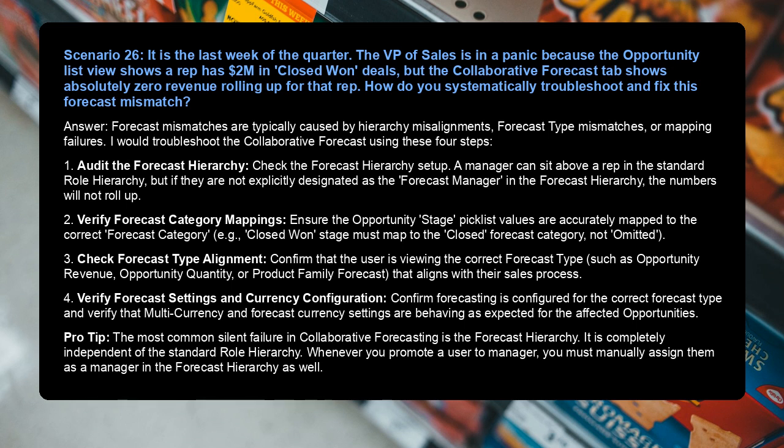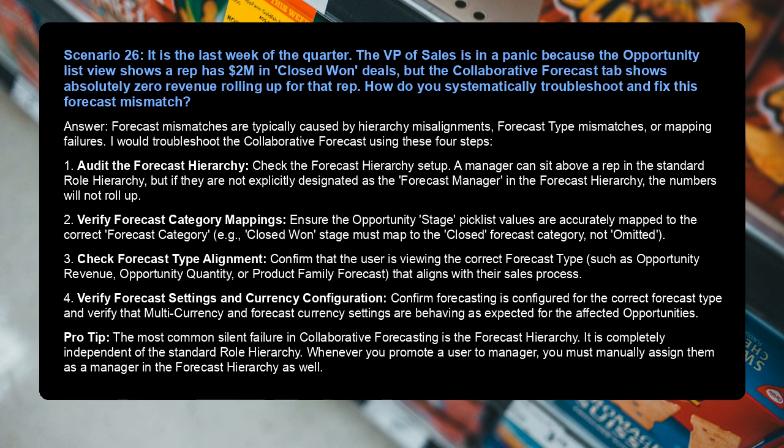Answer: forecast mismatches are typically caused by hierarchy misalignments, forecast type mismatches, or mapping failures. I would troubleshoot the collaborative forecast using these 4 steps. 1. Audit the forecast hierarchy. Check the forecast hierarchy setup. A manager can sit above a rep in the standard role hierarchy, but if they are not explicitly designated as the forecast manager in the forecast hierarchy, the numbers will not roll up.